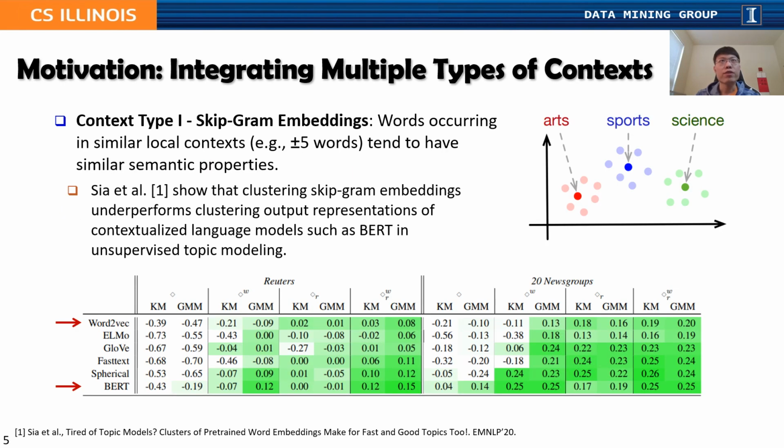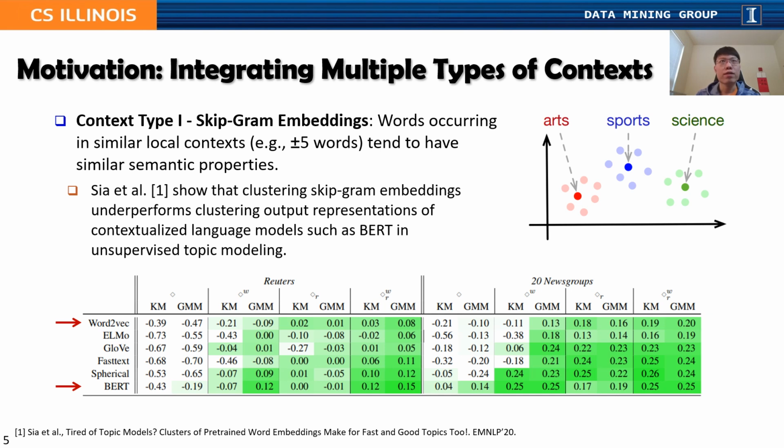The key motivation of our paper is to integrate multiple types of contexts. Recent studies on seed-guided topic discovery have been focusing on utilizing different types of context information so that they can go beyond the bag of words generative assumption in LDA and learn more accurate semantics for topic discovery. However, each type of context signals has its specific advantages and disadvantages. We introduced three different context types used by previous studies.